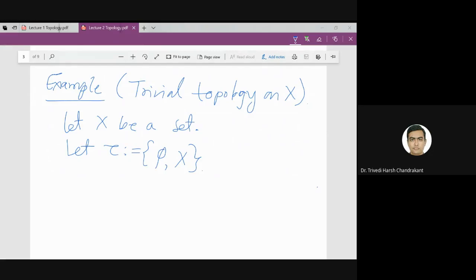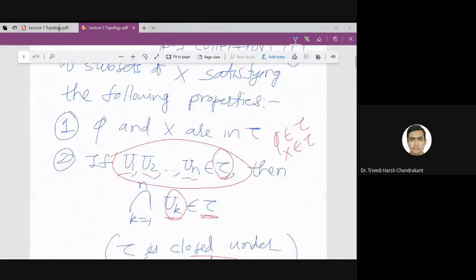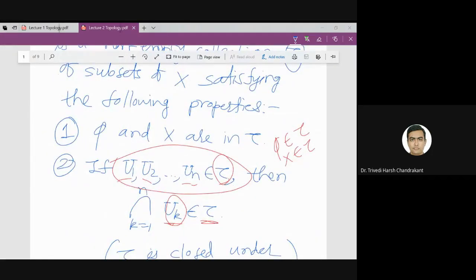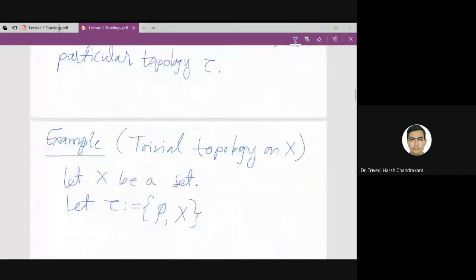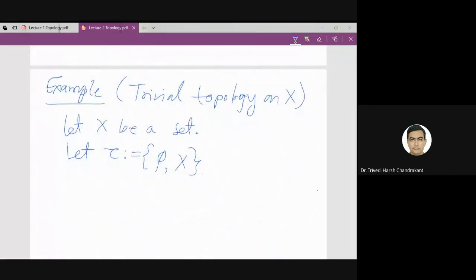Why am I choosing these two sets? Because the first axiom says that in tau there should be two elements, phi and X. So any topology contains at least these two elements. If you were asked to check whether a collection tau on a set X is a topology or not, you first check whether phi and X belong to it or not.